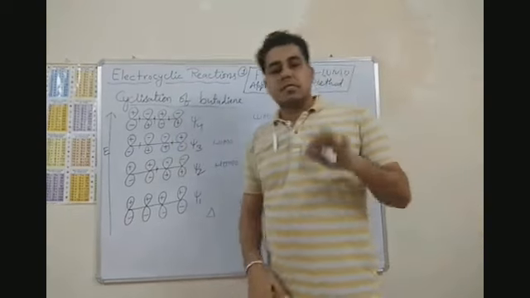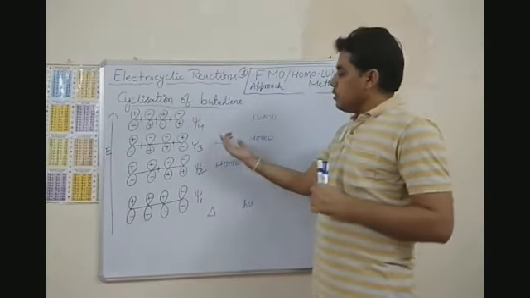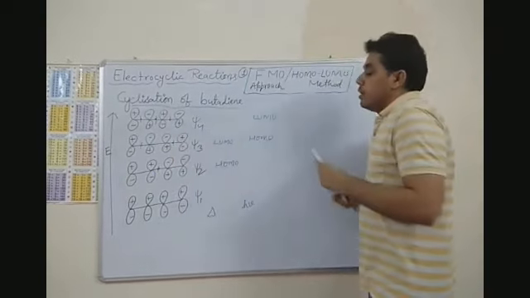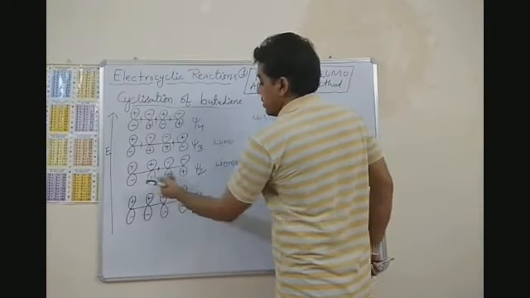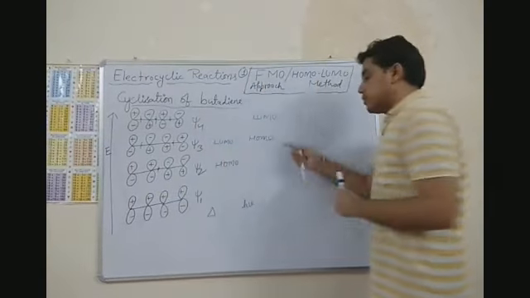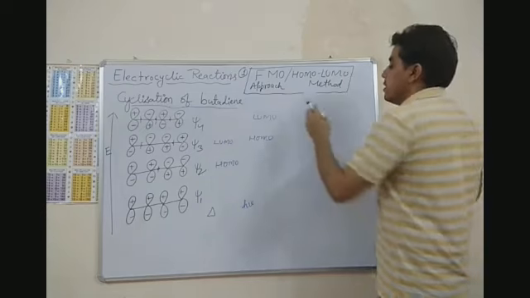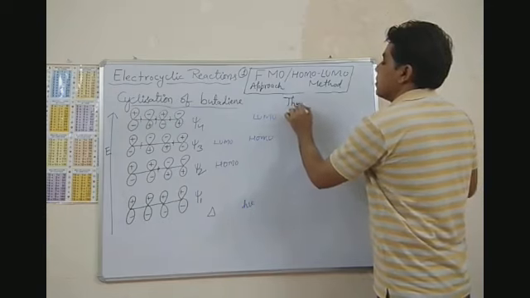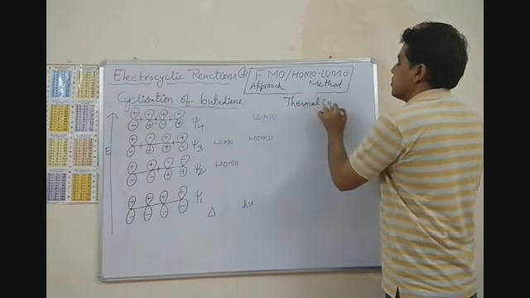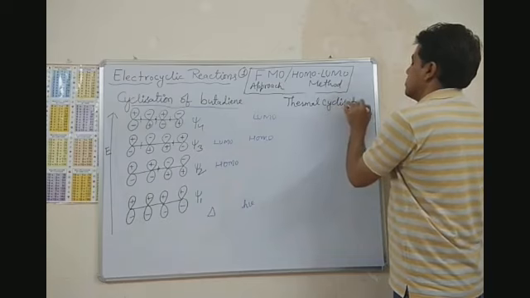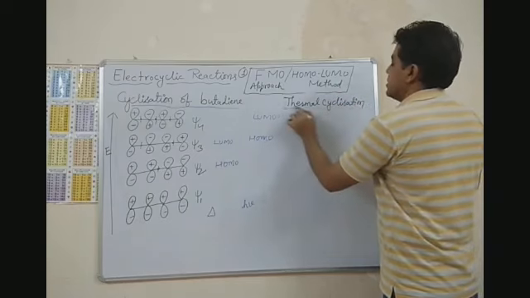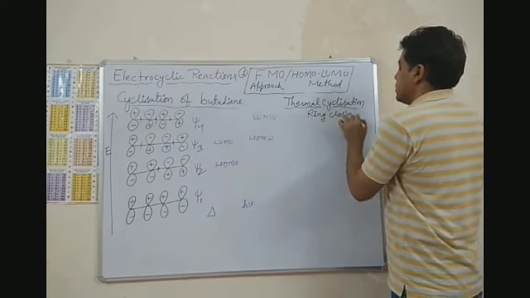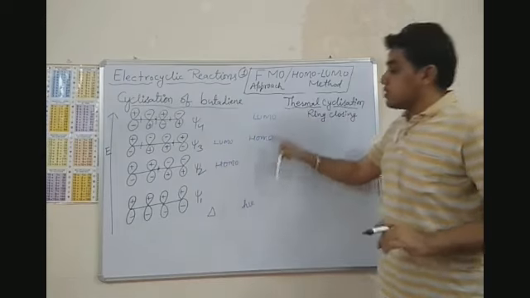Here we are discussing ring closing reactions, so we will try to make a sigma bond with the help of these p orbitals. Okay, so in case of thermal condition, HOMO is psi 2. So first we will discuss the thermal cyclization, or ring closing, right?